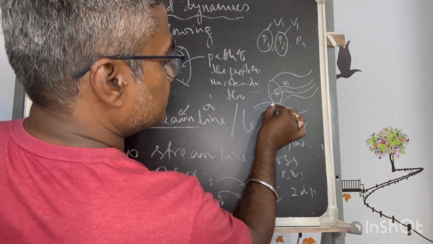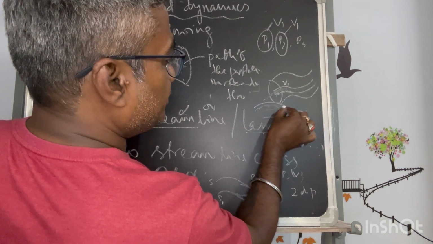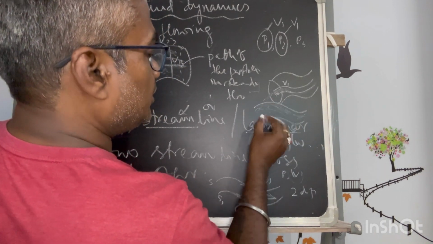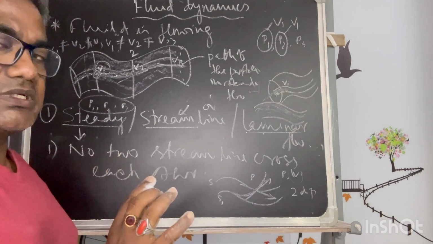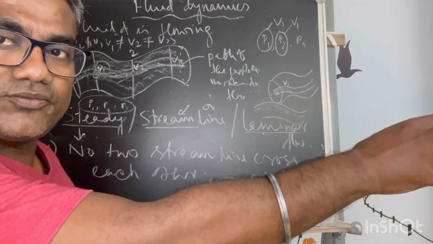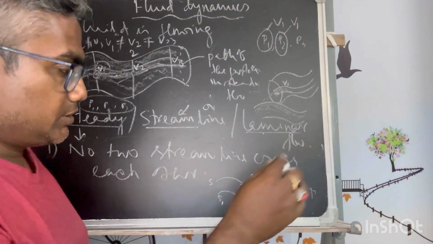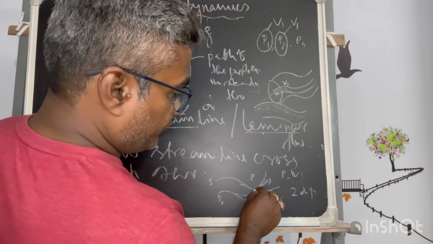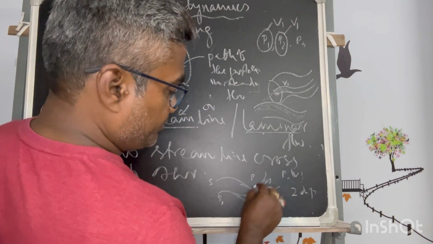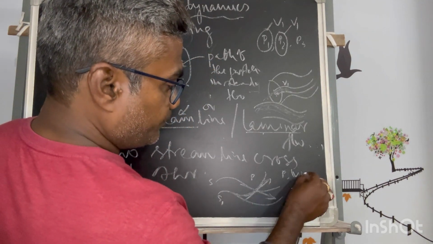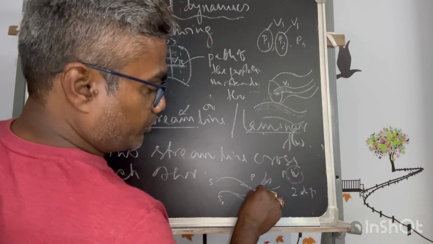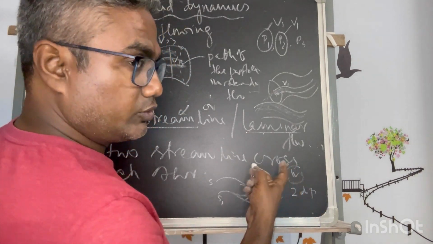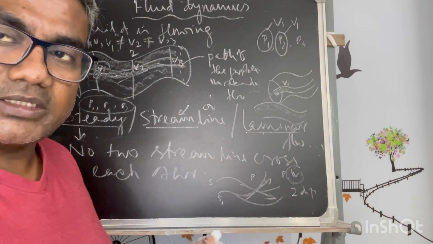If it is a streamline flow, every particle will be representing, as a whole, the flow of some mass. So if they are crossing there, the velocity at one point will get two different values and two different directions.